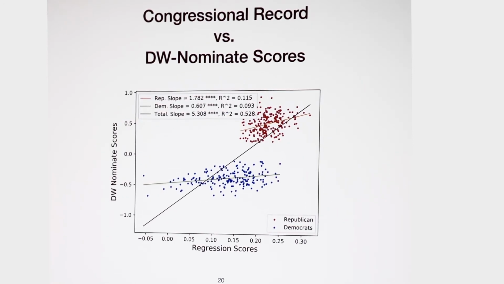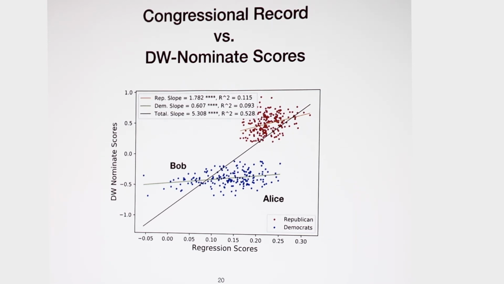And here are the results. The x-axis is the regression score we get based on the leave one out experiment for Congressional record, and the y-axis is DW nominal score. Each dot here represents a member of Congress. Blue dots are Democrats, and red dots are Republicans. As we can see here, first, based on the regression scores from Congressional record, the Democrats and Republicans are separated. Basically, it means based on this text data, these House representatives express their partisanship very clearly.